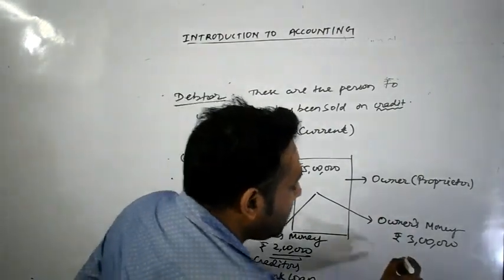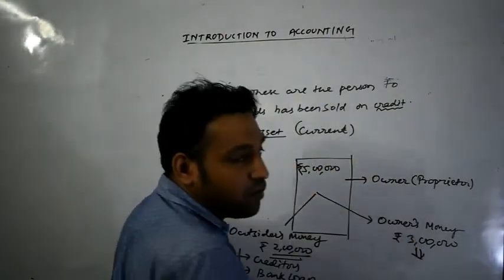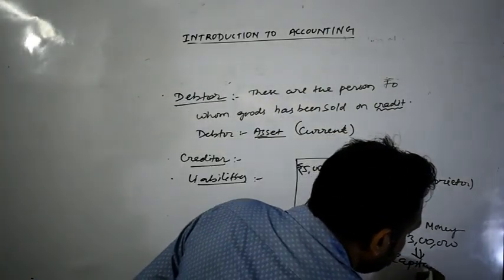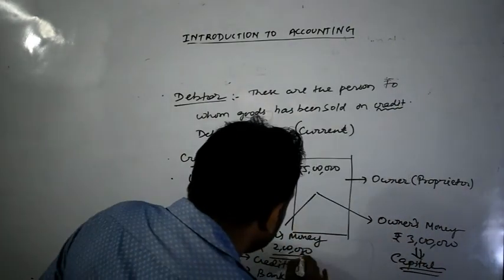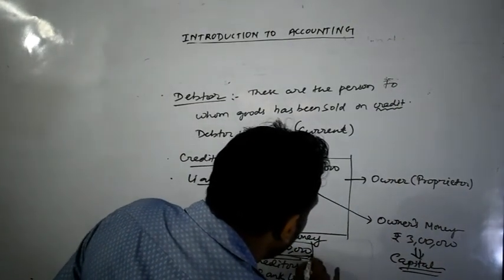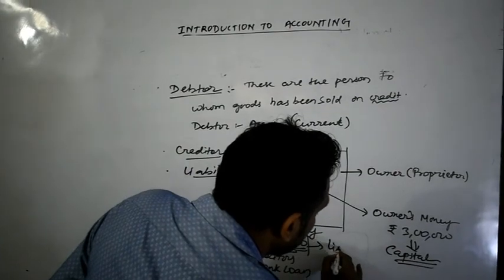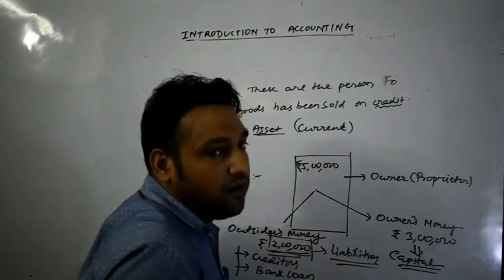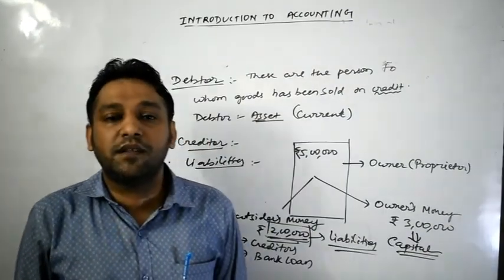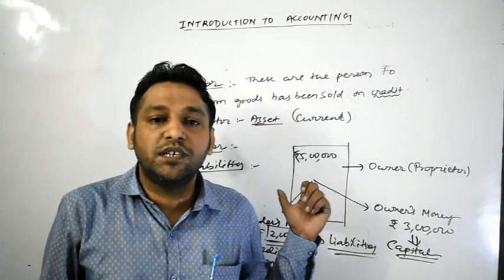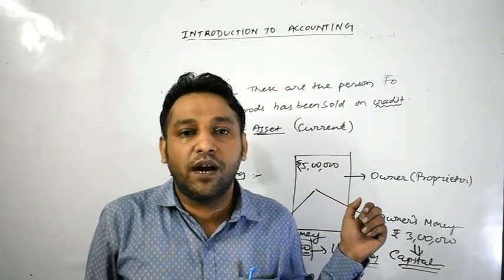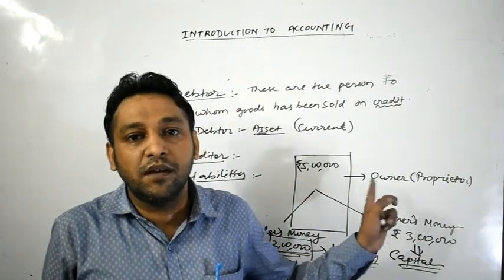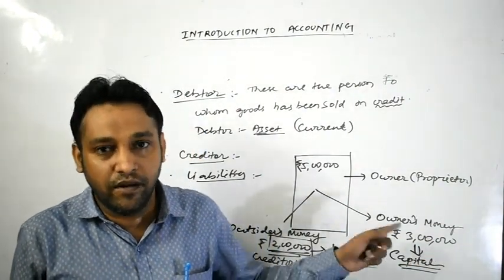So that means 3 lakh rupees which has been invested, 3 लाख रुपए जो इन्वेस्ट किया है ओनर, उसको हम क्या बोलेंगे? This amount will be considered as what? As your capital. And this 2 lakh rupees which has been invested by owner from outsider would be considered as liabilities. So liabilities का मतलब क्या होता है? Liabilities का मतलब होता है outsiders money which has been borrowed by the firm to start the business. मतलब फर्म को ये पैसा देना है. 2 lakh rupees फर्म को पैसा वापस करना पड़ेगा along with some rate of interest. Okay.